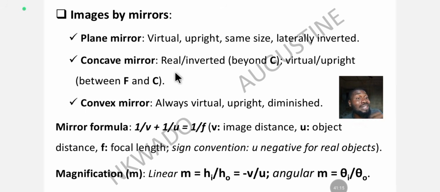So for the concave mirror, that's the one that is different, depending on where you place the object or the subject. Where is the object placed?